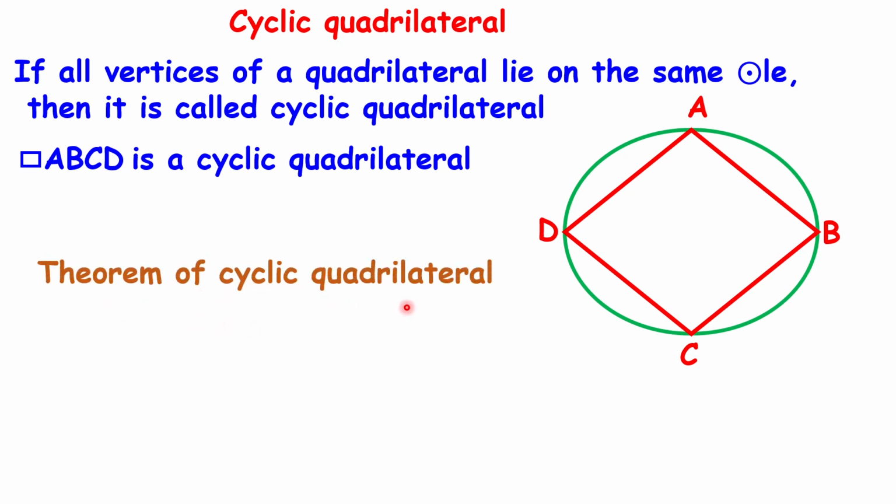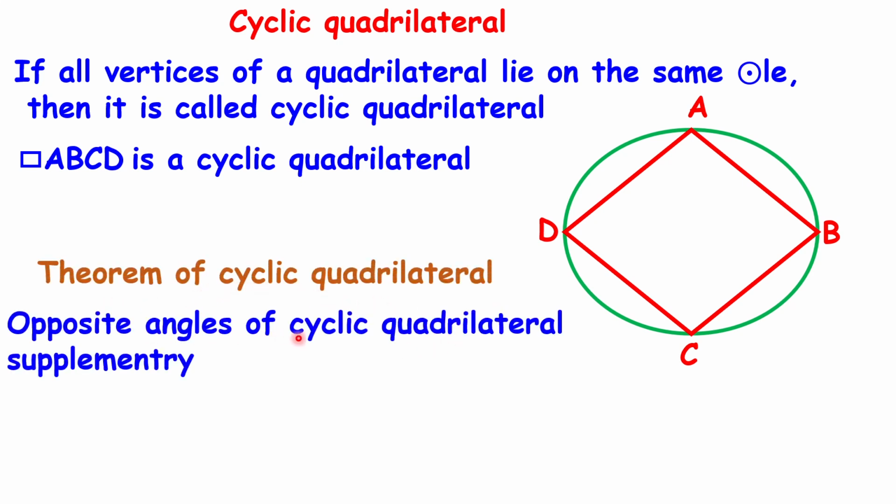Theorem of cyclic quadrilateral. Opposite angles of a cyclic quadrilateral are supplementary. Here, tell me which is the pair of opposite angles of quadrilateral ABCD. Tell me which is the opposite angle of angle ABC. Angle ADC is the opposite angle of angle ABC.